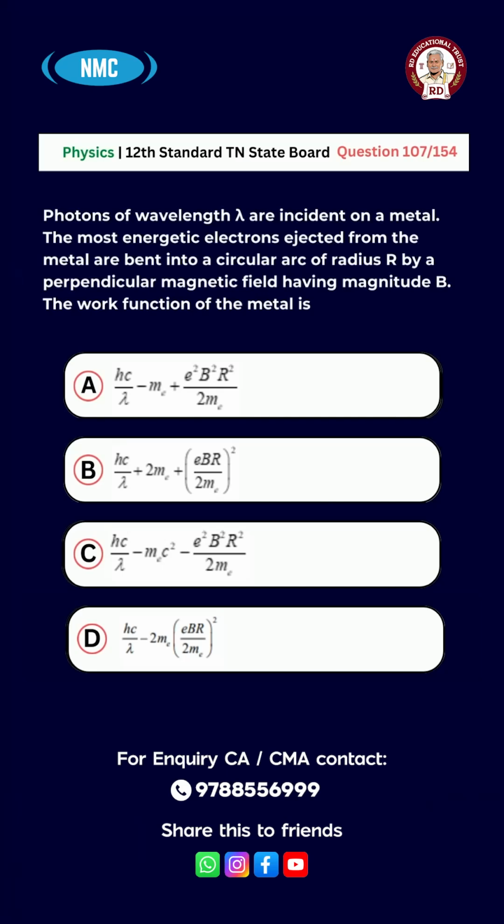Right answer is option D, hc/lambda minus 2m_e (eBr/2m_e)^2.